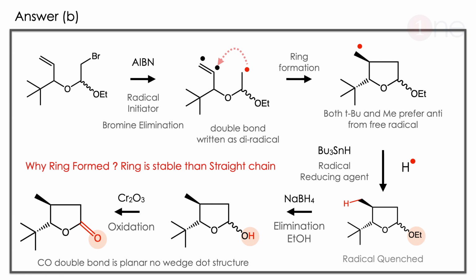The double bond doesn't have any stereochemistry. There is nothing above the plane or below the plane. Here stereochemistry is clearly given for confusion. Here you have to know two things. One is that tertiary butyl tin hydride is a radical reducing agent, and ring formation is more stable than straight chain.